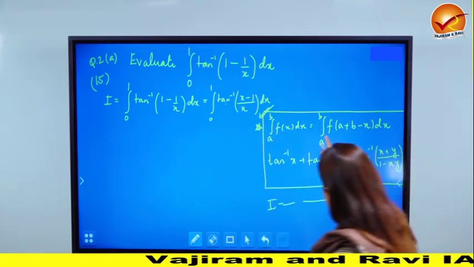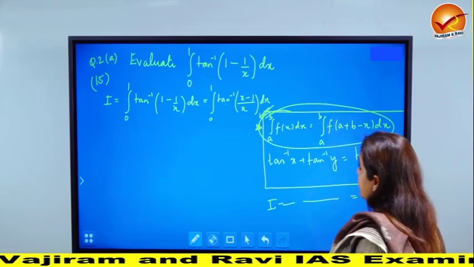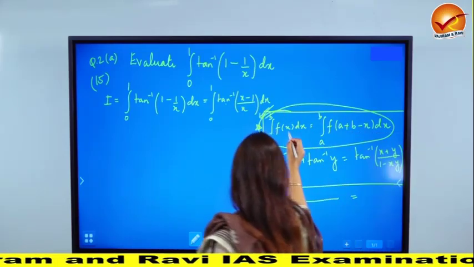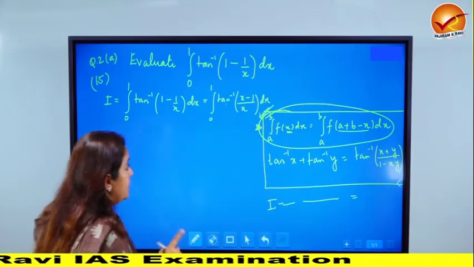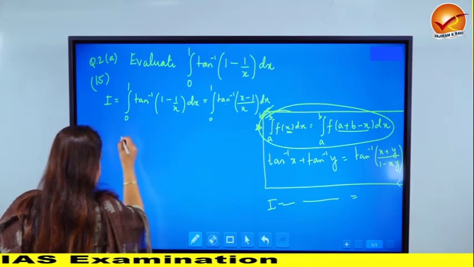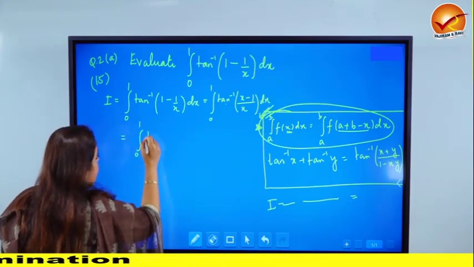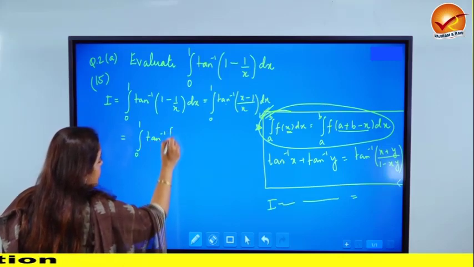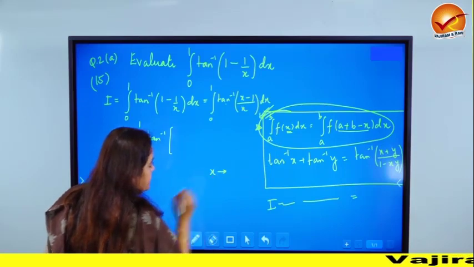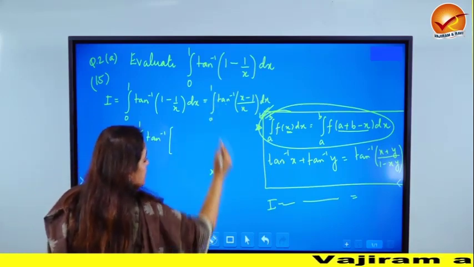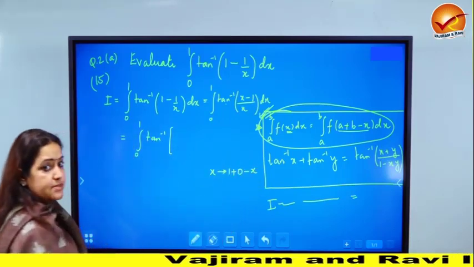Now apply the first review, that means apply this property of definite integrals. It says that you can replace x by a plus b minus x, where a and b are the limits of this. So what does this boil down to? The limits will remain same, 0 to 1 tan inverse of, instead of x, this property tells us to replace x by a plus b, which is 1 plus 0 minus x.